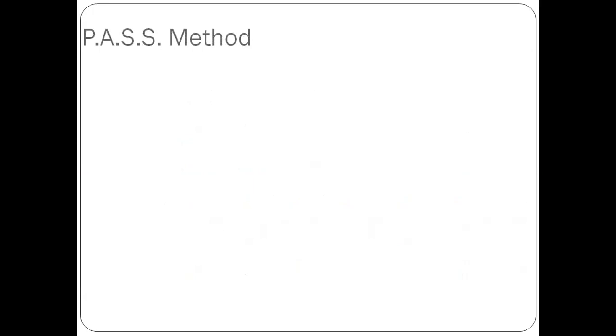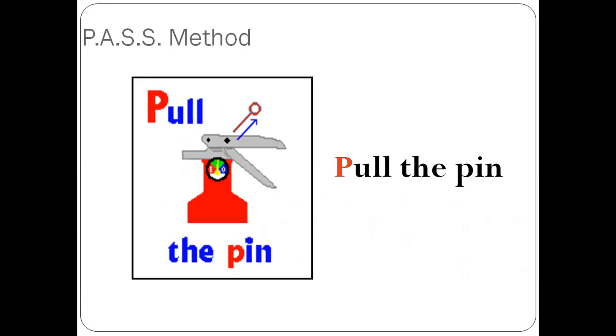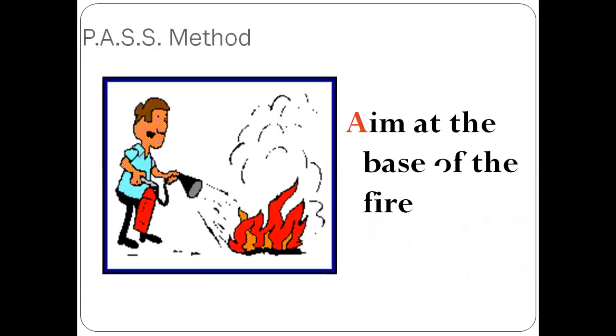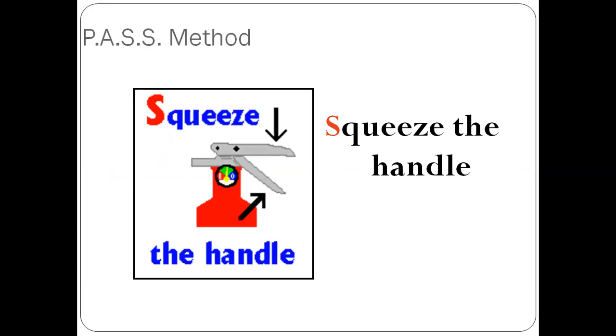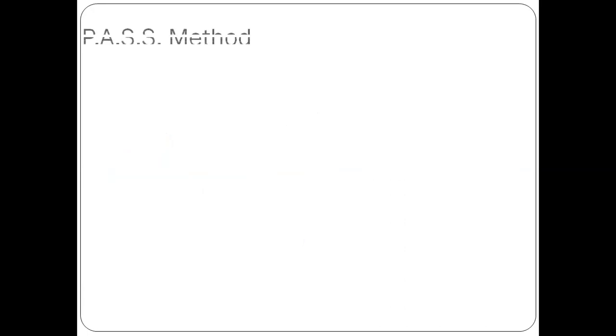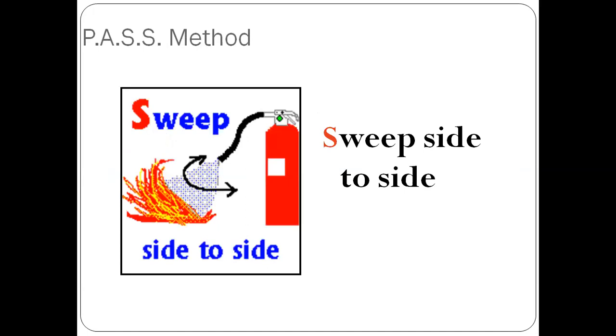So let's see how to operate the fire extinguisher. You have the famous method called the PASS method to operate the fire extinguisher. First, you have to pull the pin in the fire extinguisher. Next, you have to aim at the base of the fire, not at the top of the fire. Next, you will squeeze the handle as hard as possible. Next, you will sweep side to side, not top to bottom. You will sweep the extinguisher side to side. So what you will do, you will pull the pin, aim at the base of the fire, squeeze the handle and sweep side to side.